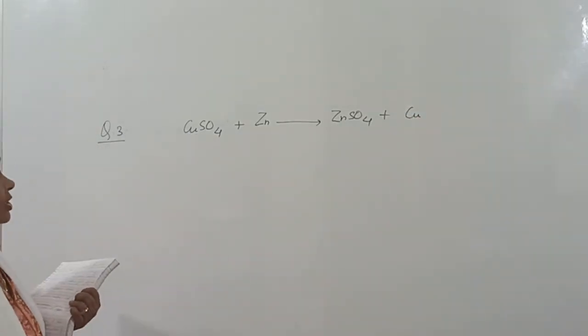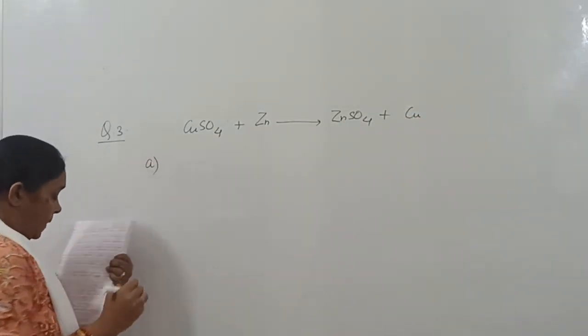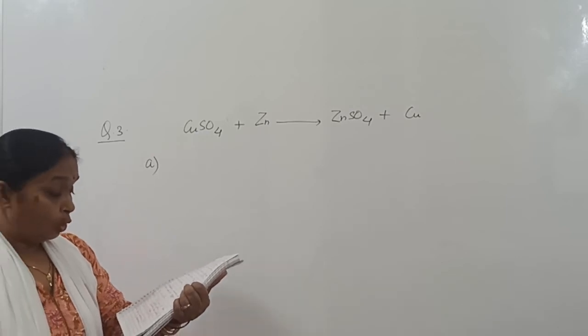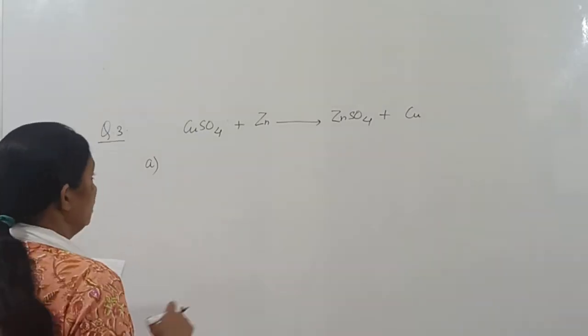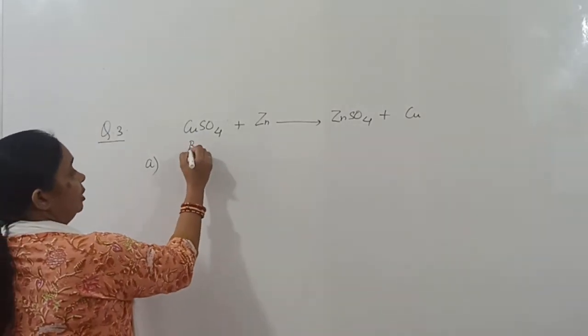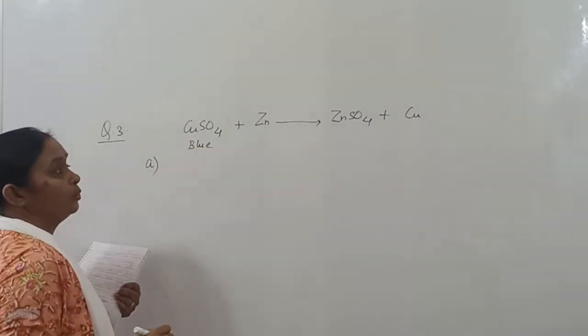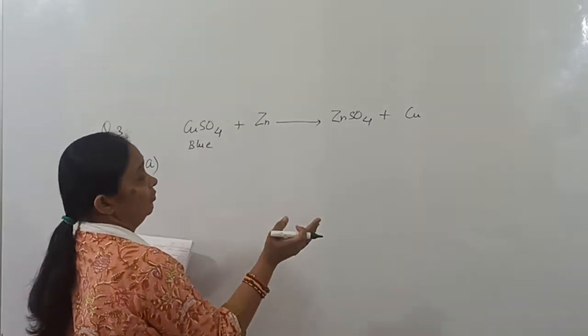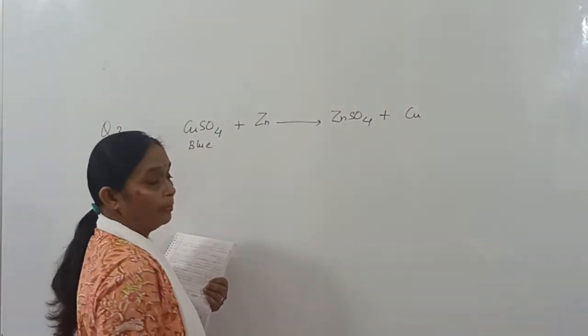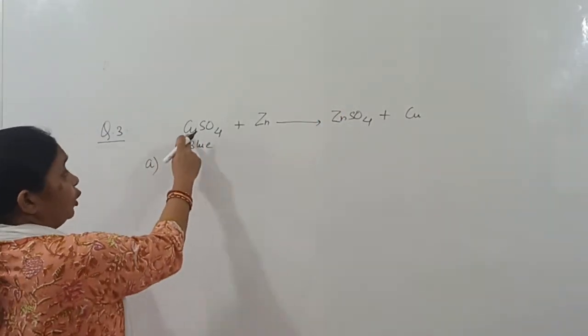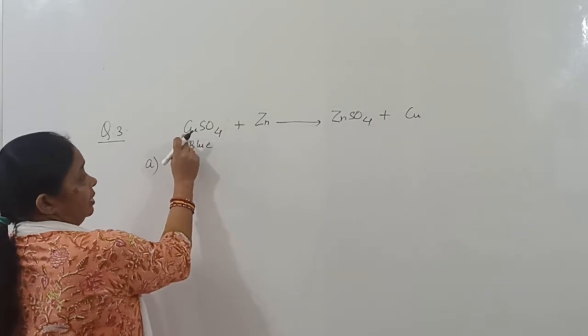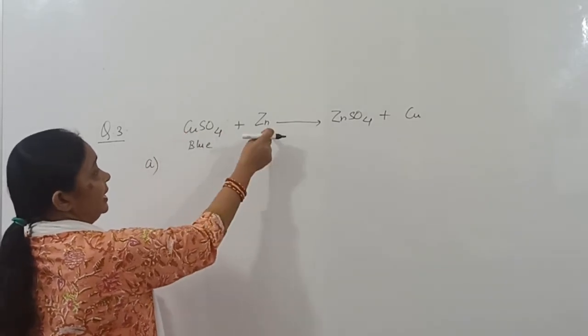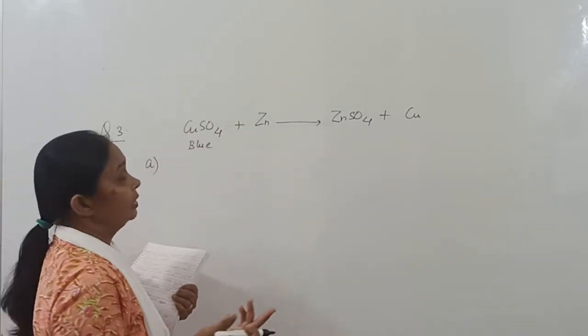The first question is to give 2 observations in this reaction. Copper sulfate solution is blue in color, but when it reacts with zinc, the blue color will fade away and zinc sulfate will be formed, because cupric ions, Cu2+ ions, are replaced by Zn. So the blue color is lost.